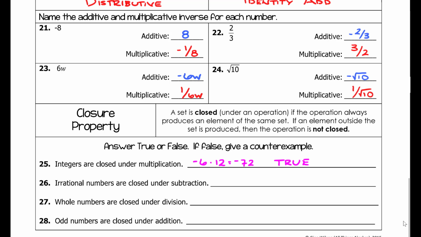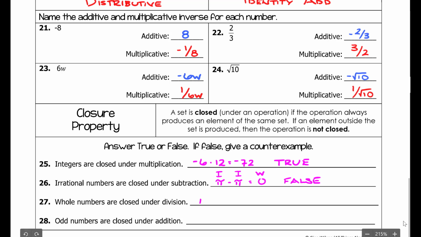Irrational numbers are closed under subtraction. So if I take the irrational number pi and subtract itself from that, I get 0. Well, pi is irrational. But 0 is a whole number. So this means that this is not closed under subtraction. So the irrationals are not closed under subtraction.